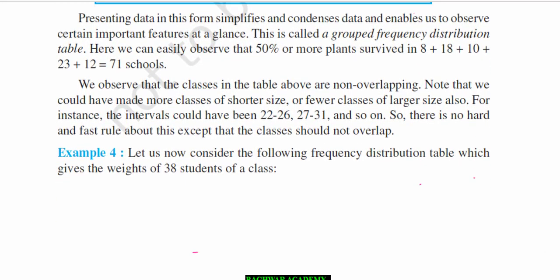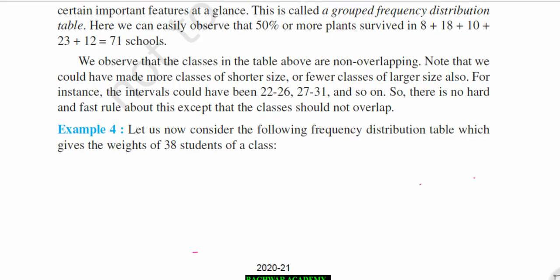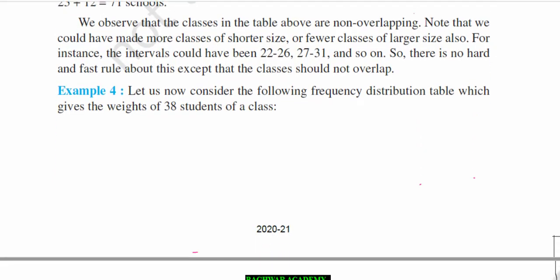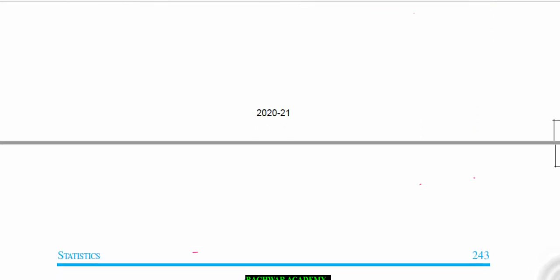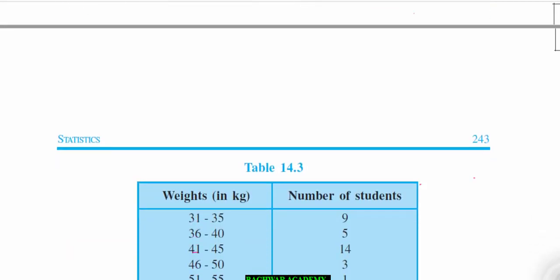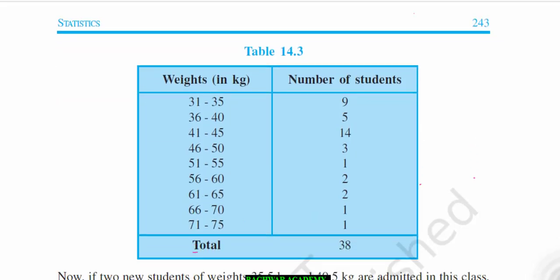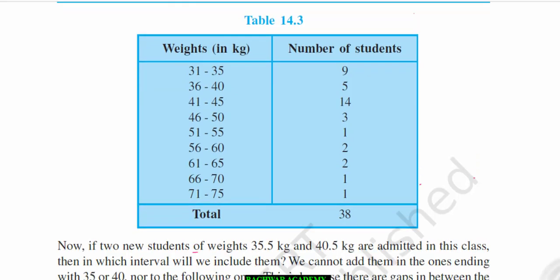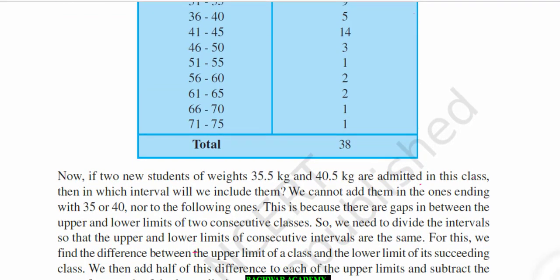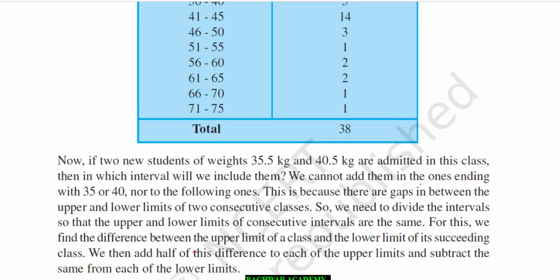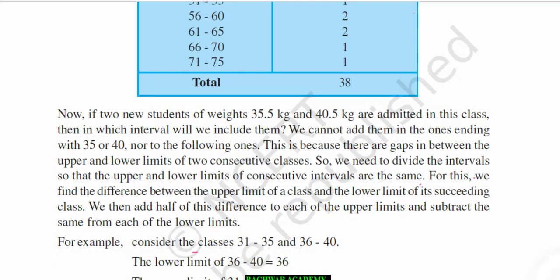Let us now consider the following frequency distribution table, which gives the weights of 38 students of a class. You see weights have been given: 31 to 35, number of students 9; 36 to 40, that is 6; 41 to 45, 14; and so on up to 71 to 75, 1. 38 students are there. Now if two new students of weights 35.5 kg and 40.5 kg are admitted in this class, in which interval will we include them?